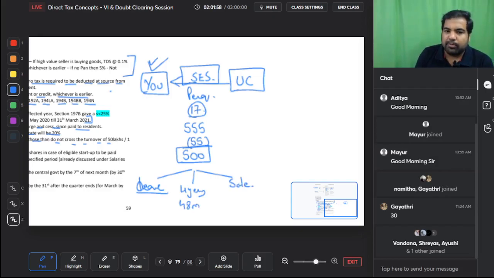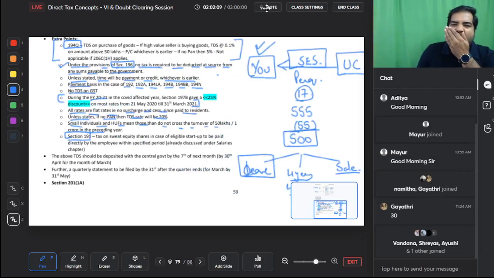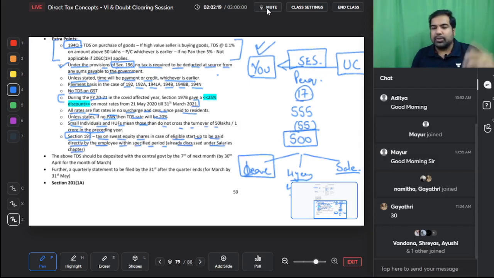So whenever you leave the company, or within 48 months of you obtaining these shares, or with sale price, whichever is earlier. Tax on sweat equity shares in case of eligible startups is to be paid directly by the employee within the specified period, already discussed in the salary chapter. So this has links with salary: when you leave, or 48 months, or when you sell, whichever is earliest.